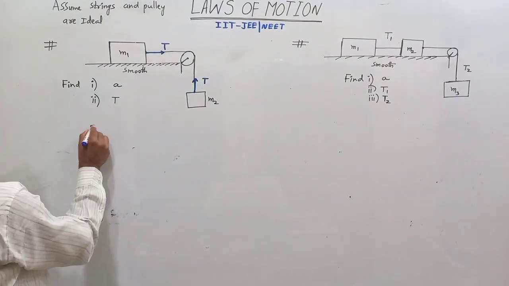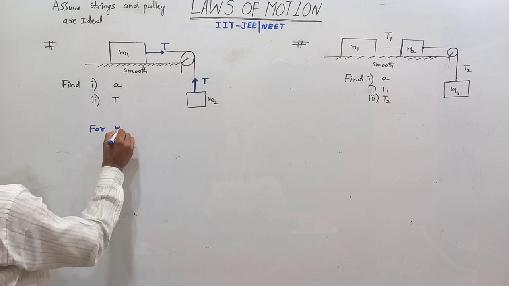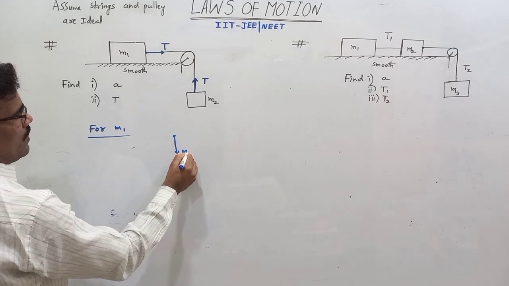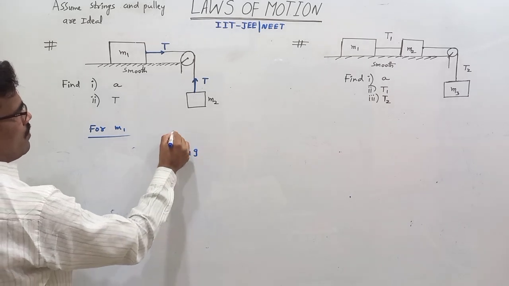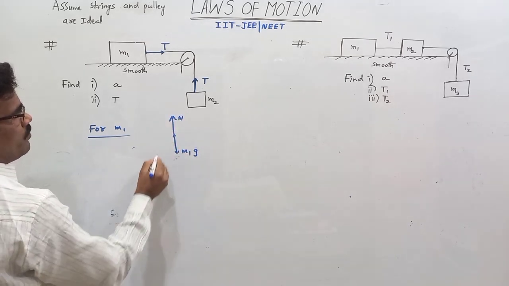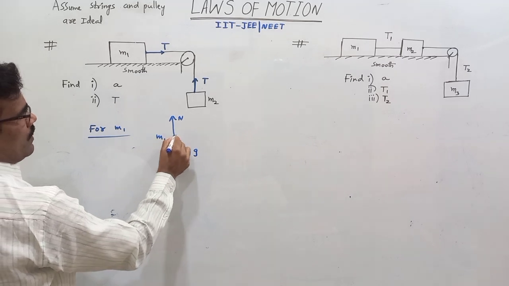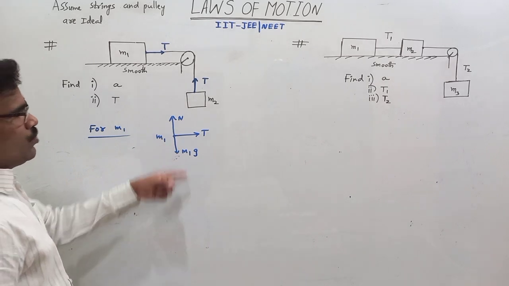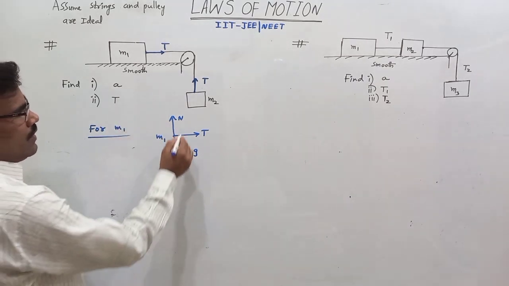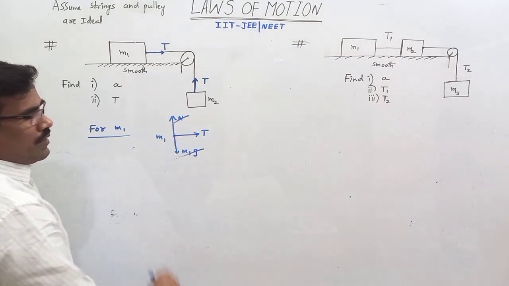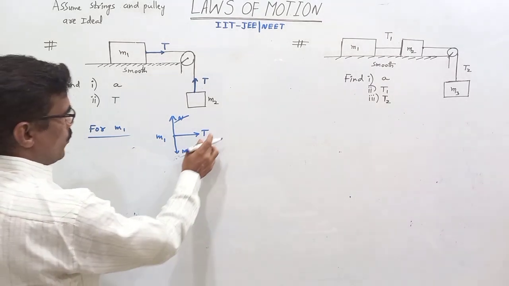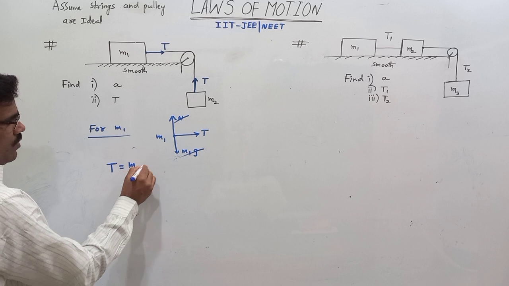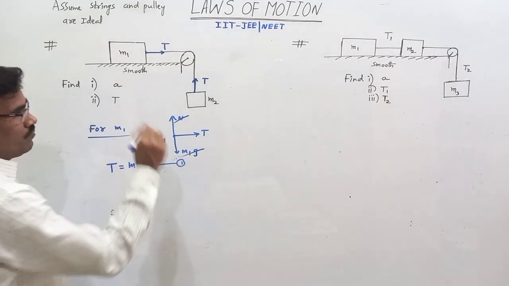So for M1, free body diagram for M1. Here M1G is in the downward direction, normal reaction vertically upward on M1. The tension in the string is to the right side. There is no motion along the vertical direction, so N is balanced with M1G. So the net force on M1 is T equal to M1A, equation 1.